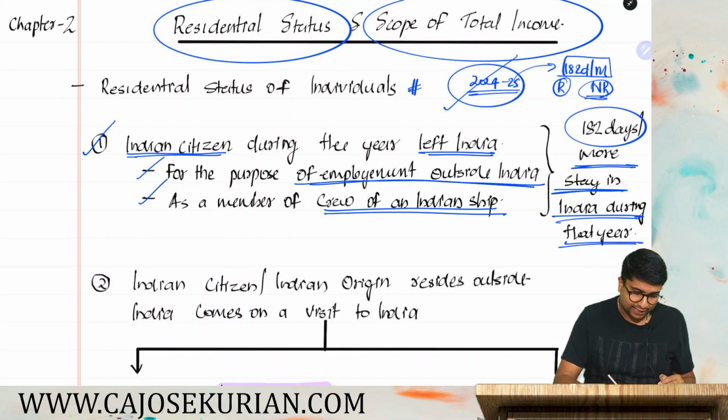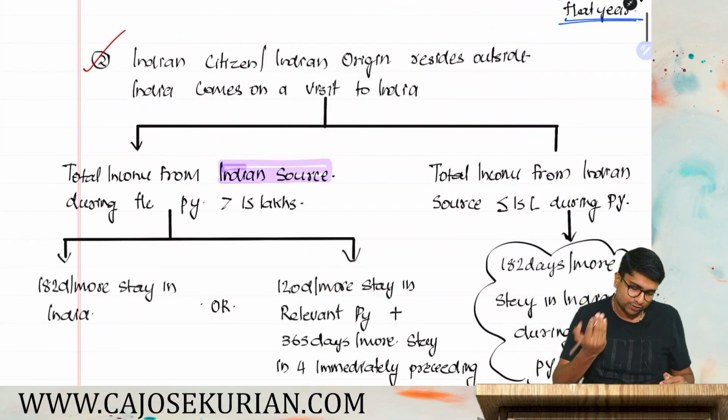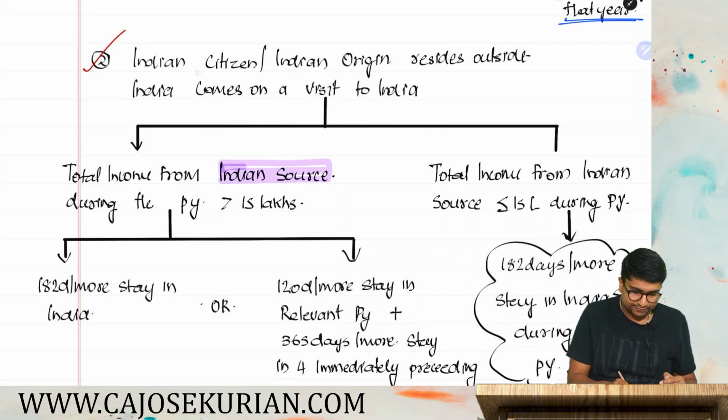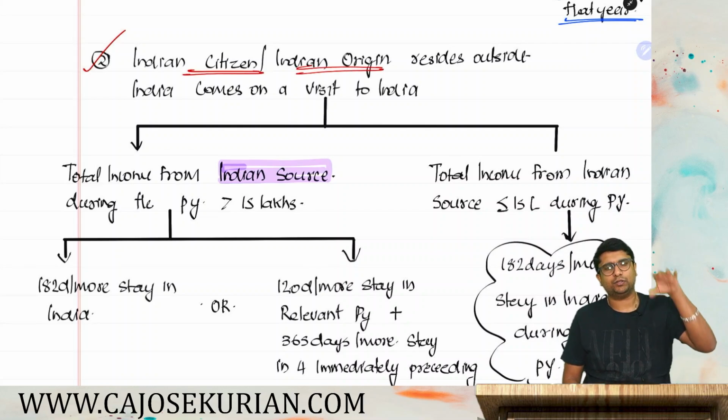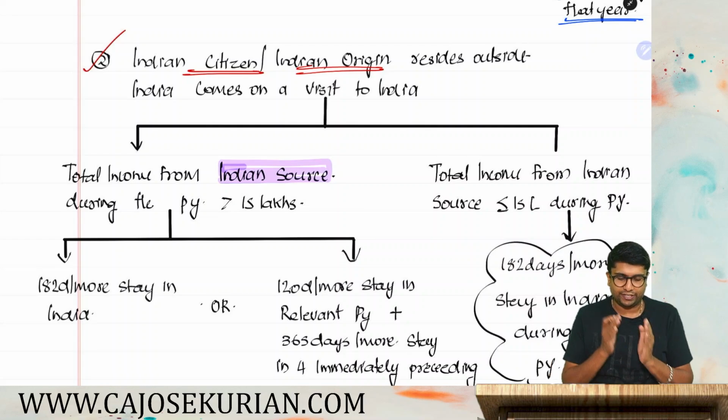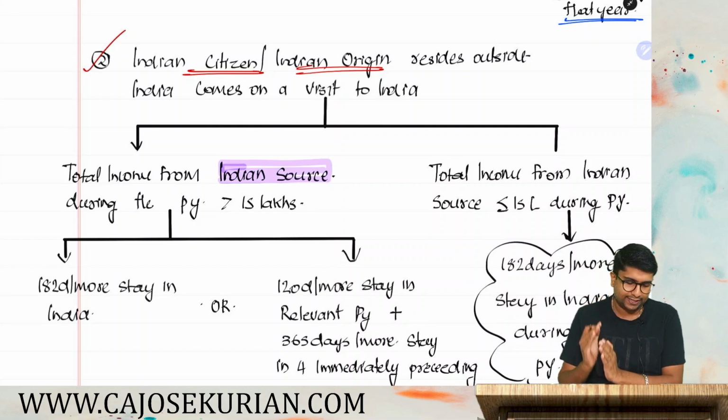Now, second type of assessee, that is Indian citizen or Indian origin resides outside India, comes on a visit to India. Say either you are an Indian citizen, alright, or you are an Indian origin. Indian citizen means you have the citizenship, you have the voting right in India. Indian origin means your parents, grandparents, etc. are a part of divided or undivided India. So either you are an Indian citizen or you are an Indian origin and currently you are residing outside India.